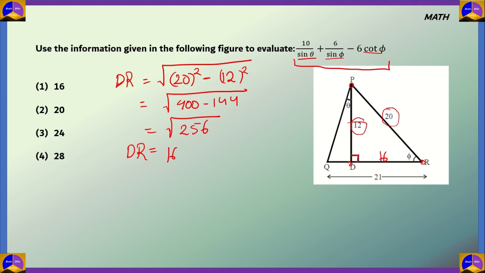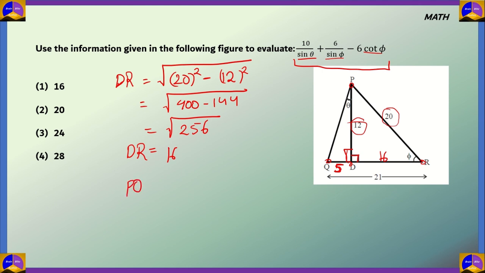Now, we are given in the figure that QR is 21 and DR we found out is 16. This means QD would be 21 minus 16, which would be 5. Now let's look at the triangle PDQ. We have one of the sides as 12, the other side as 5. We know that this is a right angle triangle, so we can find the hypotenuse.